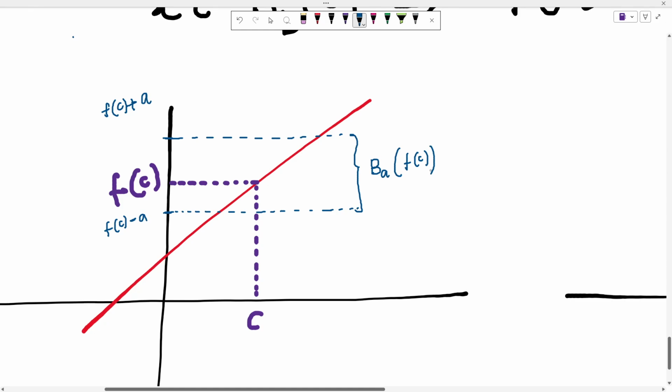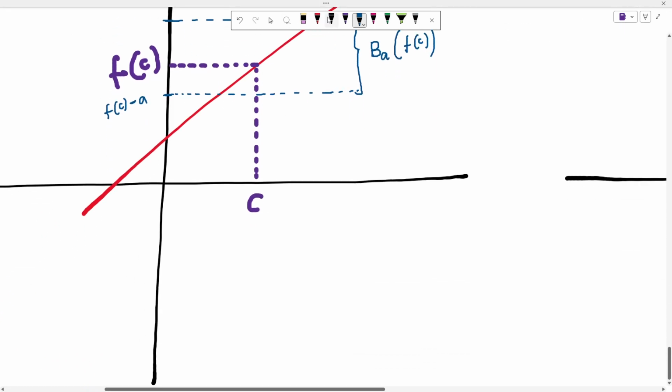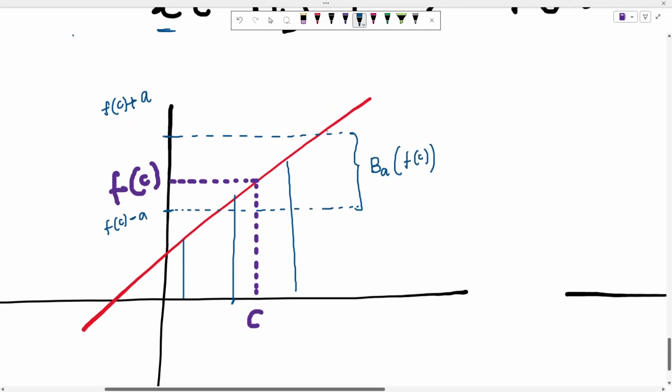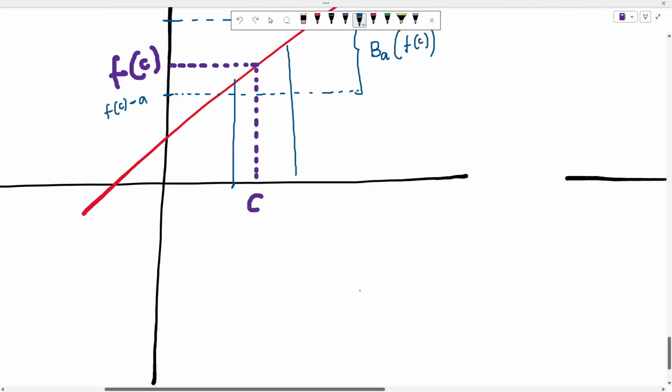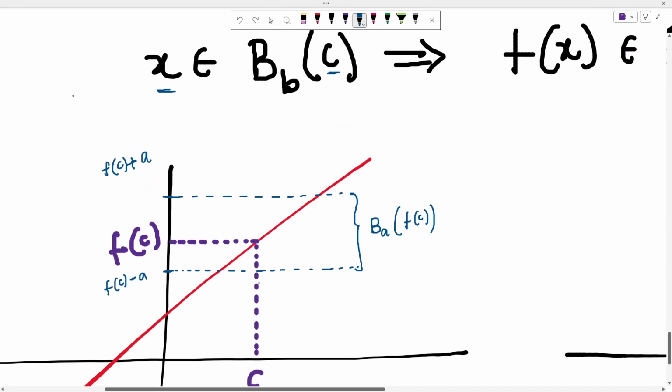Now I need to find a neighborhood of x around c, it can be this neighborhood, or this neighborhood, or any neighborhood, such that if x belongs to that neighborhood, then f of x belongs to this blue neighborhood. So can I find such a neighborhood?